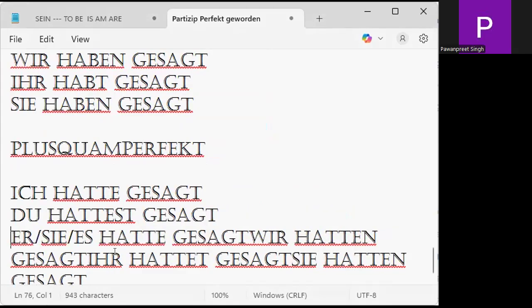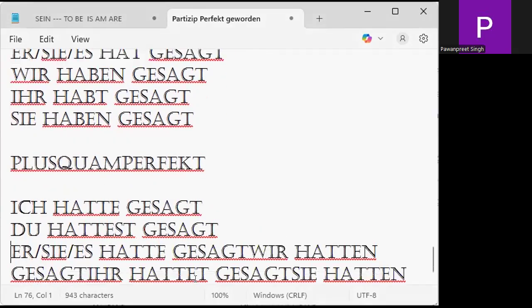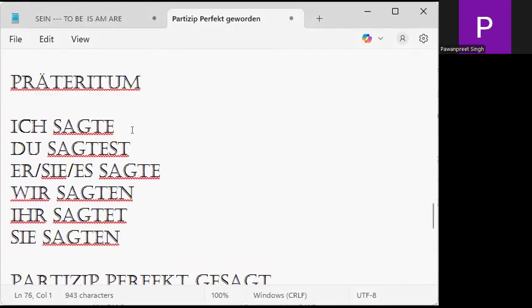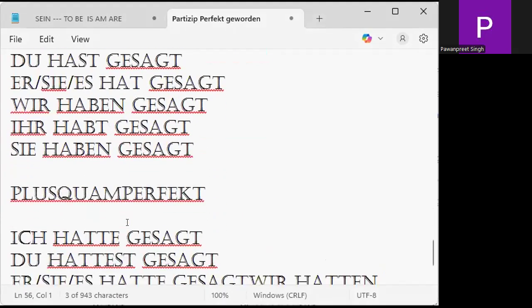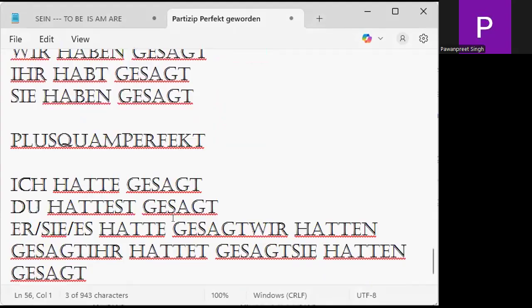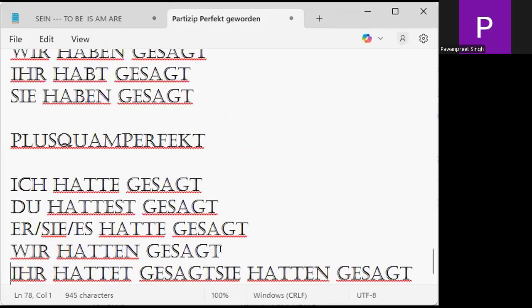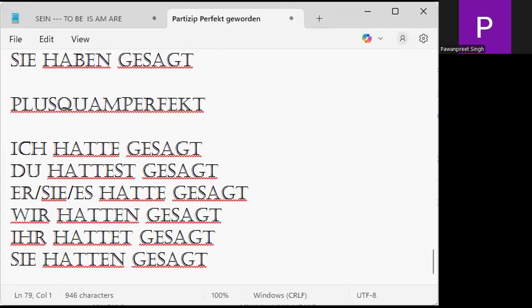And your past in your preteritum, the past indefinite, is ich sagte, du sagtest, sie sagte, wir sagten, ihr sagtet, and sie sagten. This is your ending basically. Clear? So ich hatte gesagt, du hattest gesagt, sie es hatte gesagt, wir hatten gesagt, ihr hattet gesagt, and sie hatten gesagt. We need to understand, my friends. Is it clear to you?